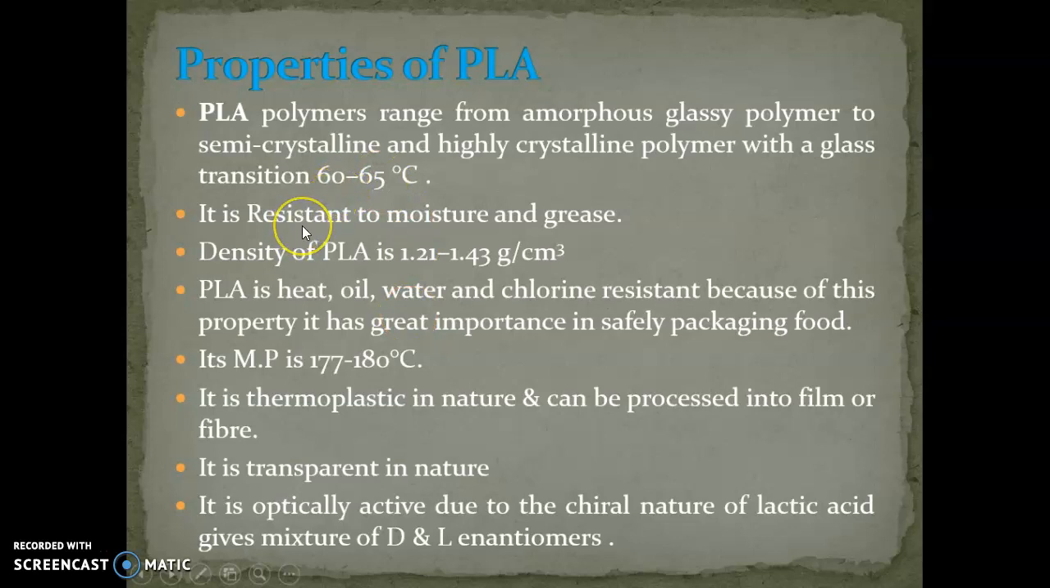It is resistant to moisture and grease. That's why PLA is used for packaging. Density ranges from 1.21 to 1.43 grams per centimeter cube. PLA is heat, oil, water, chlorine resistant. Because of this property, it has great importance in safely packaging food. Now you can see melting point is 177 to 180 degrees Celsius, means this is very good for disposable items also. We can use hot items in this.